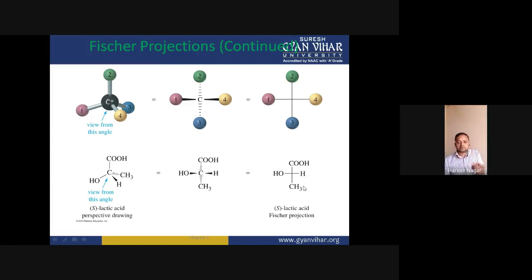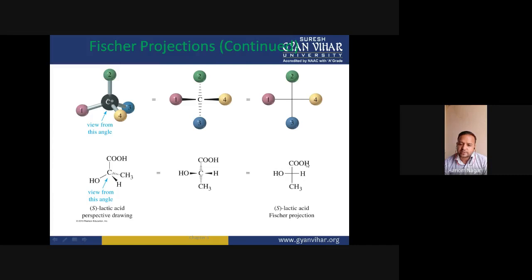For this compound, if we do RS nomenclature, first we assign priority to these groups. This is the first priority group, this is the second, and this is the third.